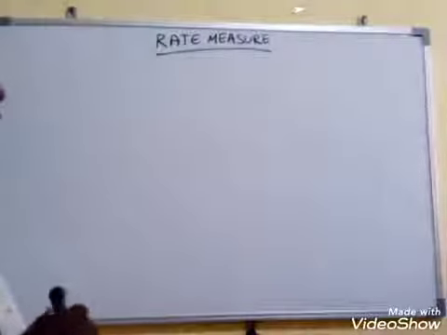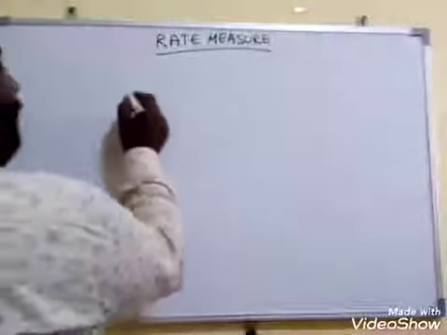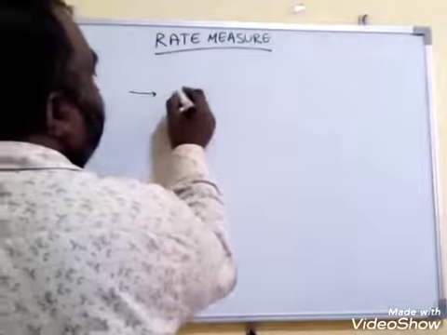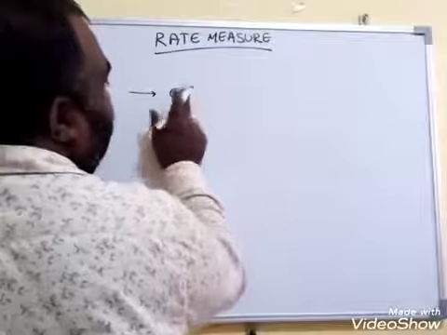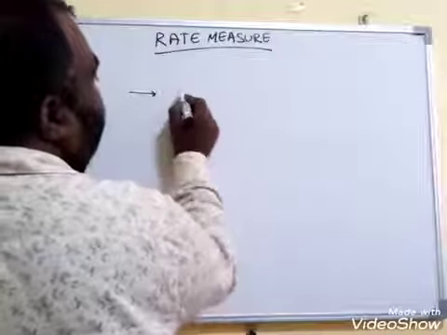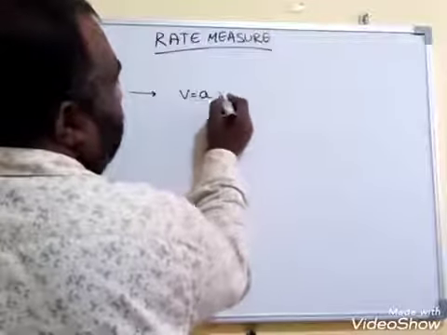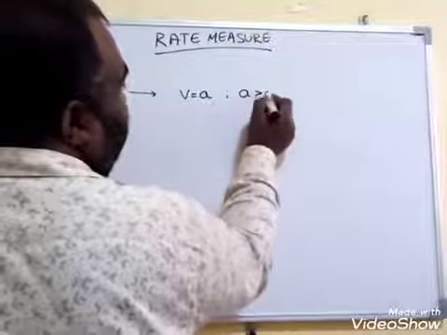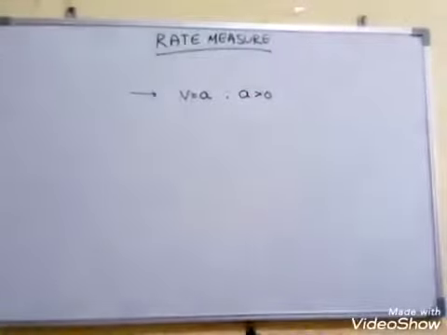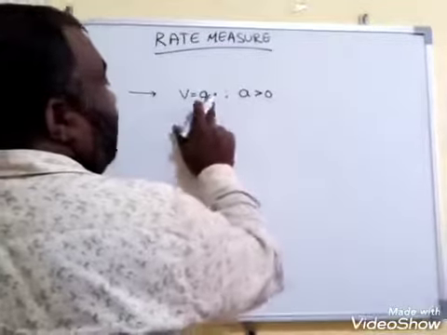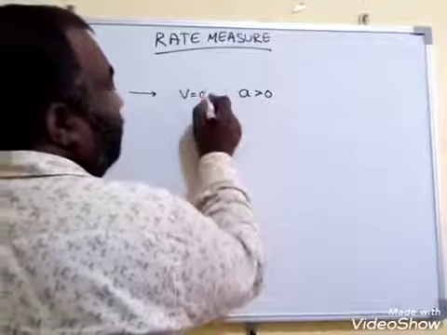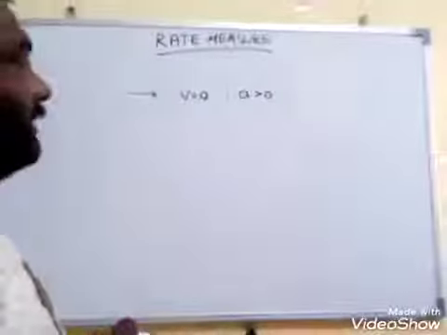You should remember: can a body have zero velocity, that is v is equal to 0, but A is possible? Can a body have zero velocity, v equal to 0, but A should be something?